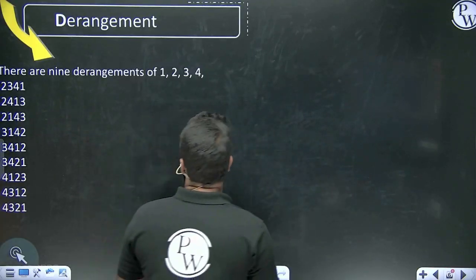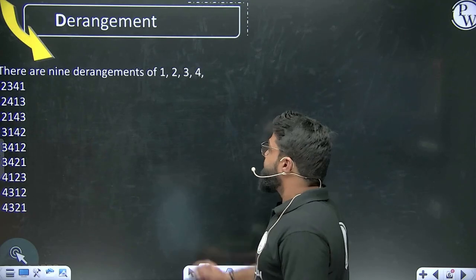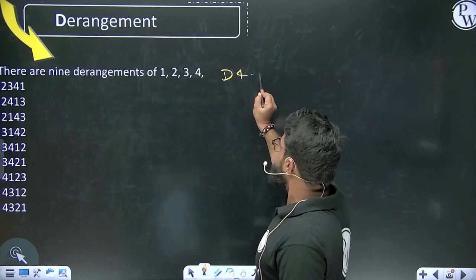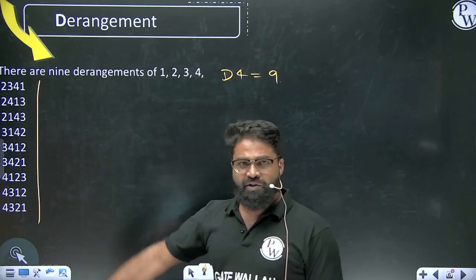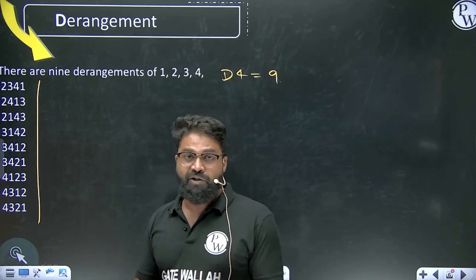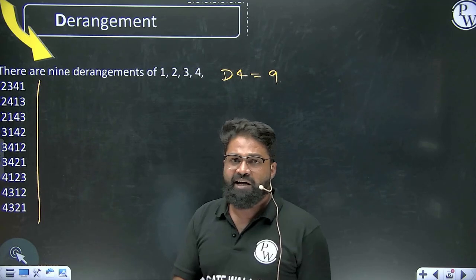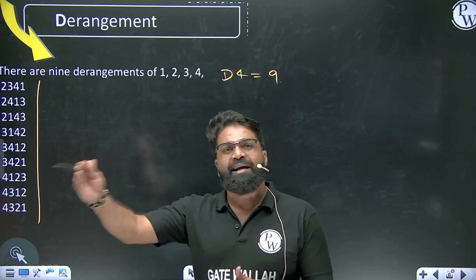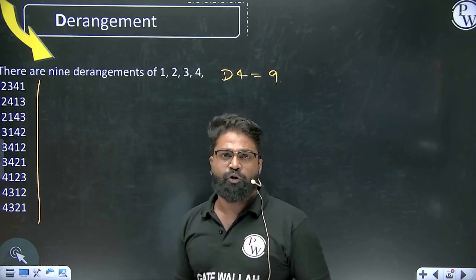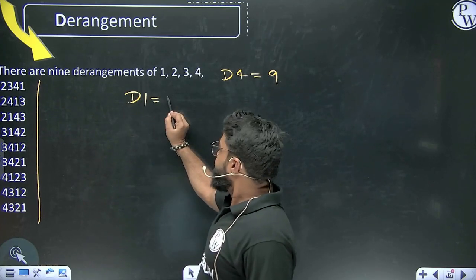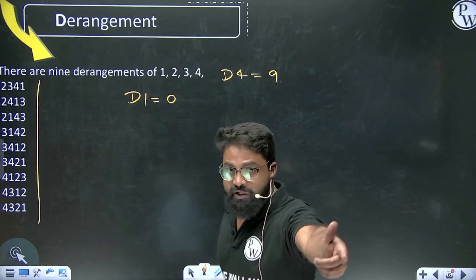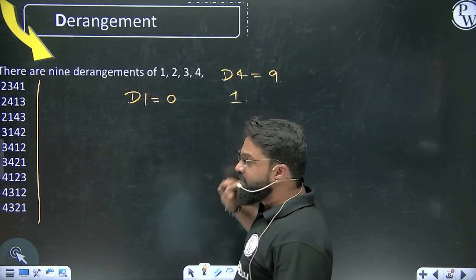Okay, so if I talk about 4 elements, you will have a total of 9 possibilities. I am just trying to show that these are all the 9 possibilities in which the elements are not at the right position. So that is nothing but D4, you will get 9. So till now, D of 1 will become 0. Why is D of 1 equal to 0? Because with one element, how many ways can you derange?